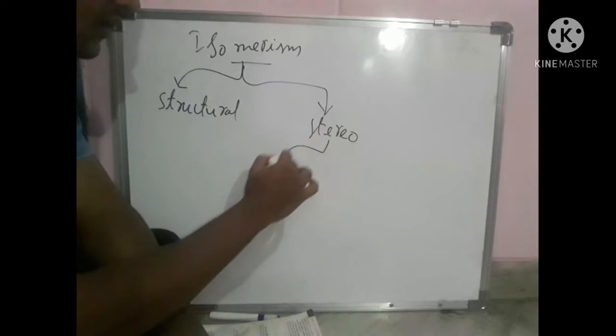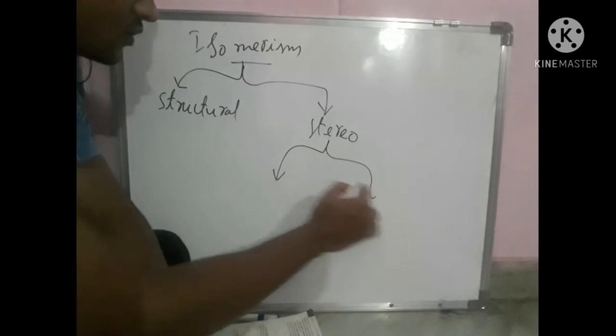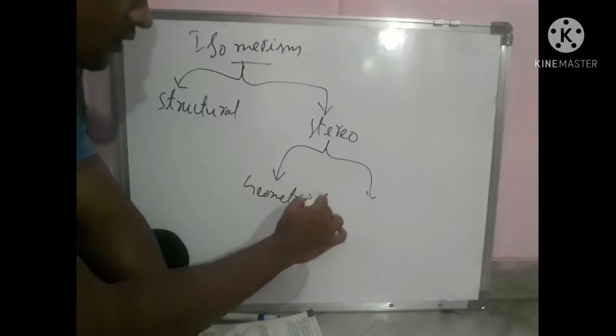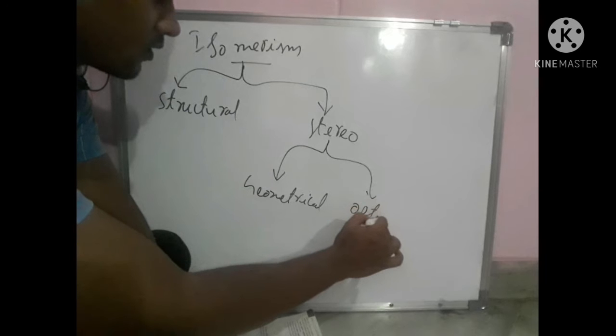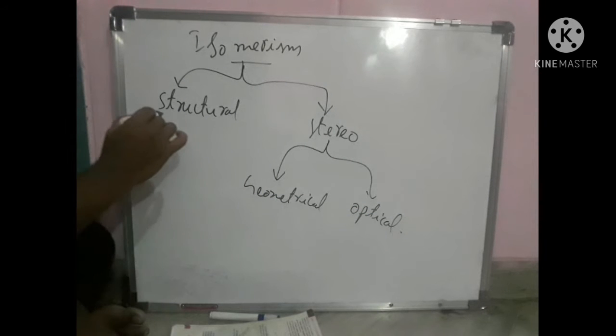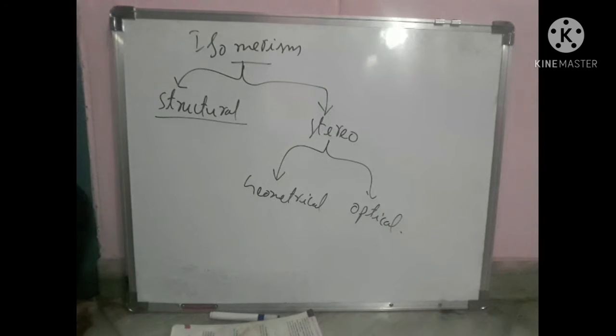Stereoisomerism is again divided into two types: geometrical and optical. Now we will discuss structural isomerism. Structural isomerism is again divided into five types.